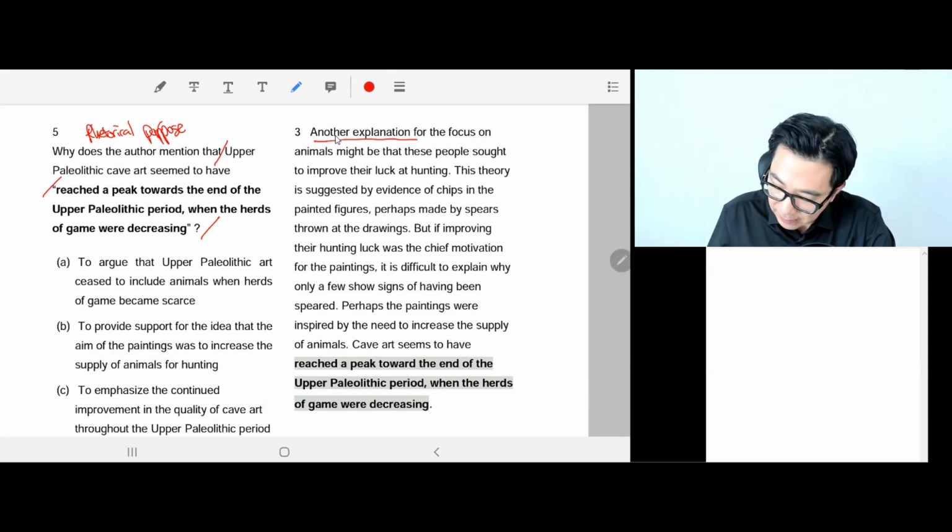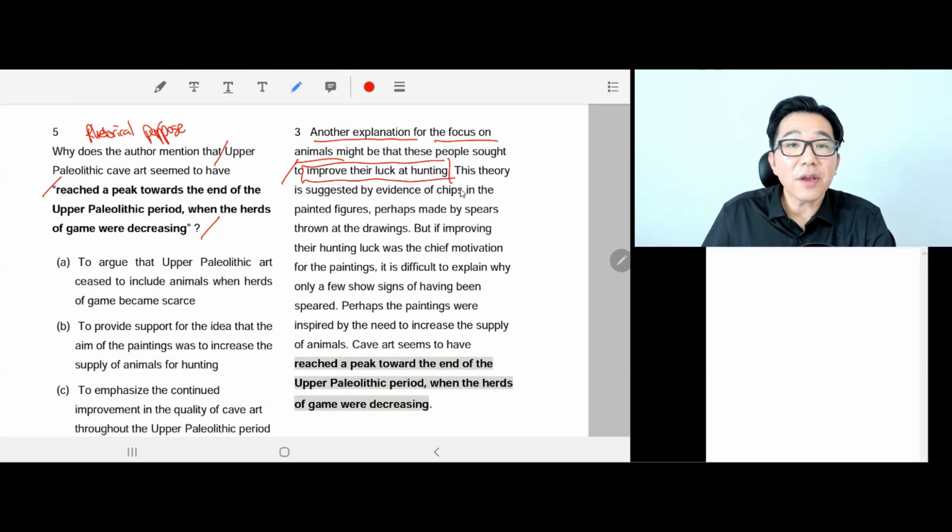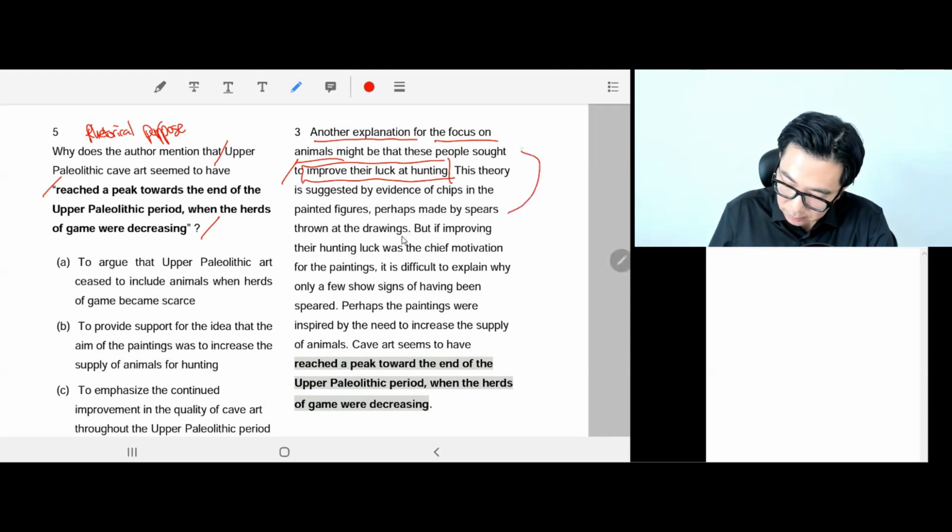Another theory is that animals were the subject of their art because they wanted to improve their luck at hunting. That's the reason. This theory is suggested by evidence of chips in painted figures, perhaps made by spears thrown at the drawings.